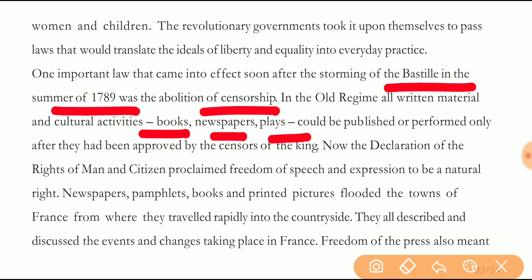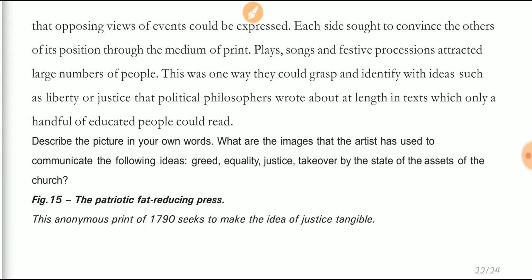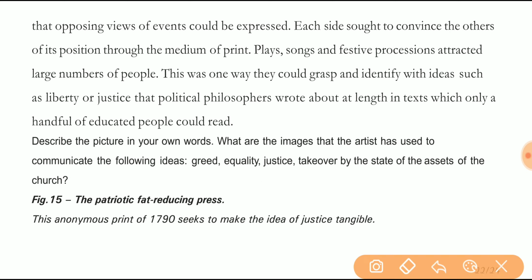They were subjected to pay different types of taxes. But as soon as they did revolution against their government, freedom was given to newspapers, pamphlets, books and printed pictures, and all these things flooded the towns of France, created the ideas of revolution and the idea of dividing the power of the government into 3 parts. They started living what is called a free life.